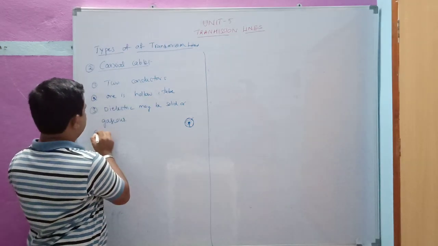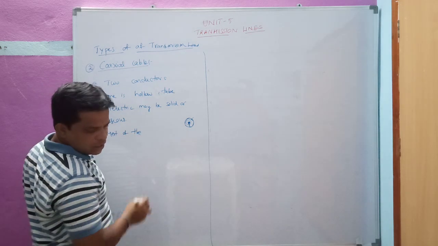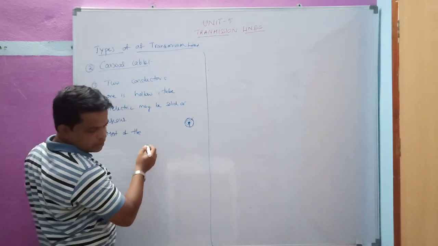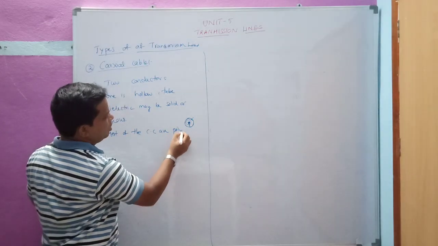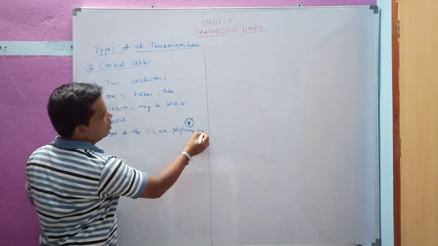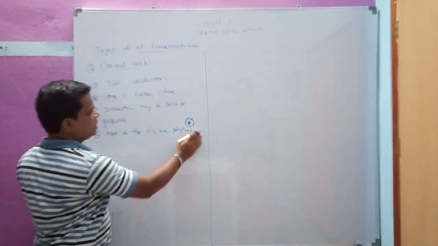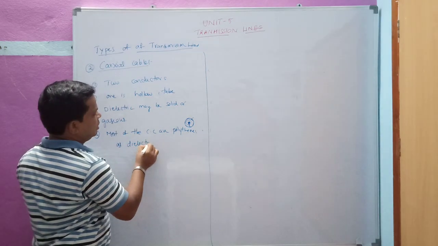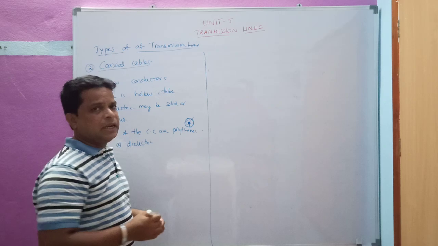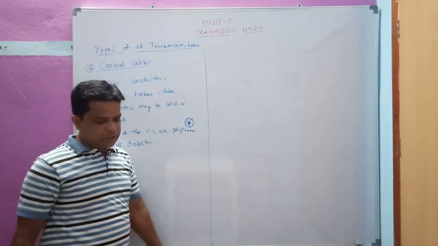So most of the coaxial cables are polythene. We can have polythene as the material which we are going to use as the dielectric. So the dielectric which we are going to use in between the inner conductor and outer conductor can be polythene.